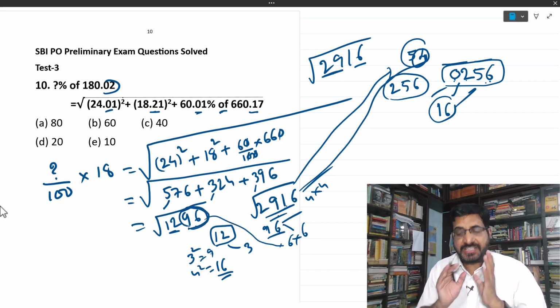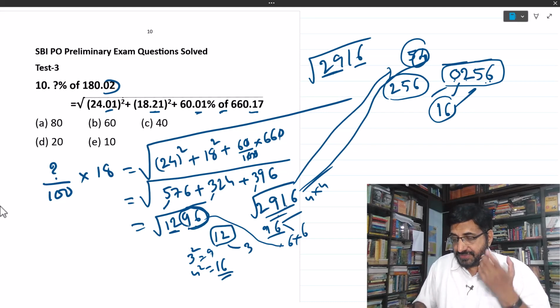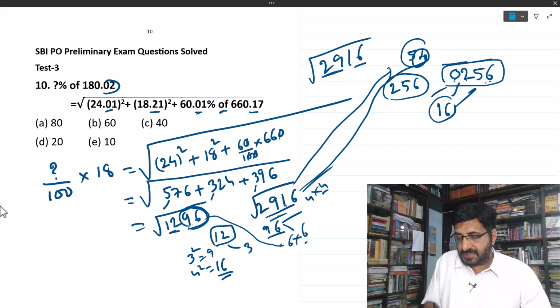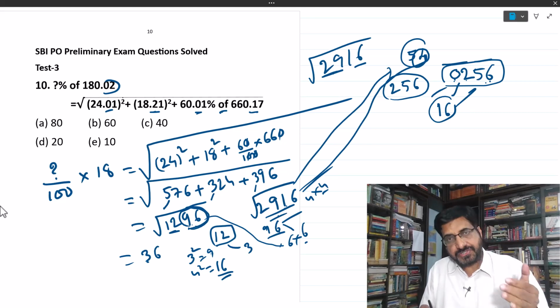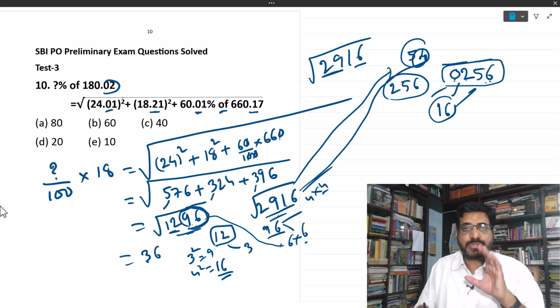That is the difference. That is why I wrote this number here, so that you can compare these two and understand when we have to take 4 and when we have to take 6. So the square root of 1296 will be 36. You multiply 36 by 36 only, you will get 1296.